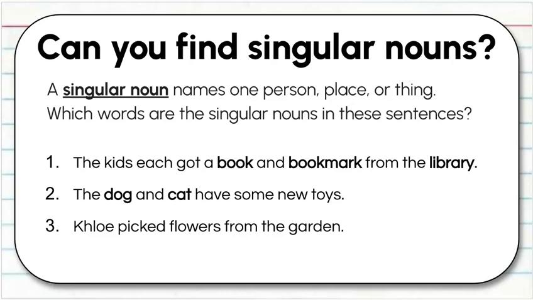Let's look at the next one. Chloe picked flowers from the garden. Are there any singular nouns? And you should have done Chloe and garden. You might be thinking, I thought Chloe was a proper noun. It is. You can be proper and singular because there's just one. And flowers, of course, is not. Do you know why? Again, because it's more than one.